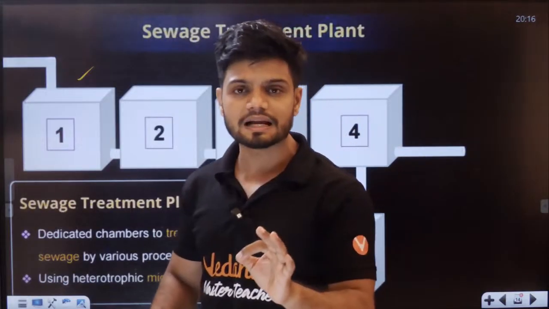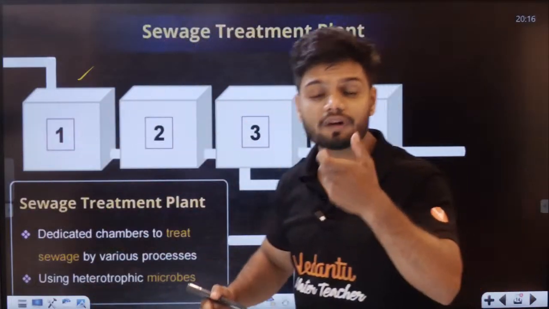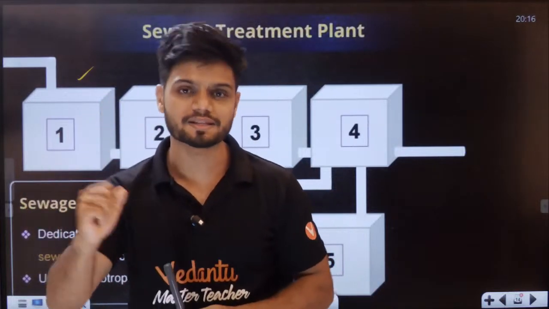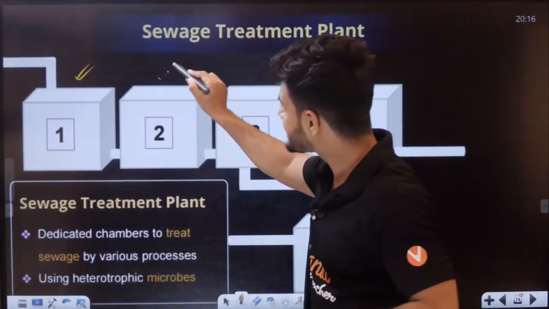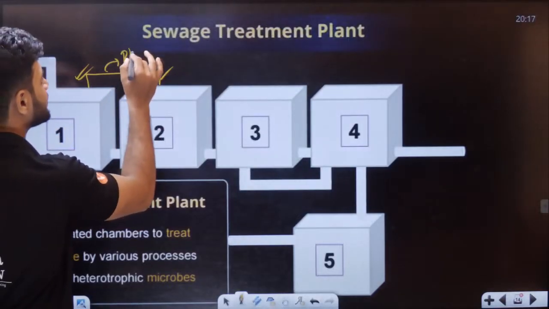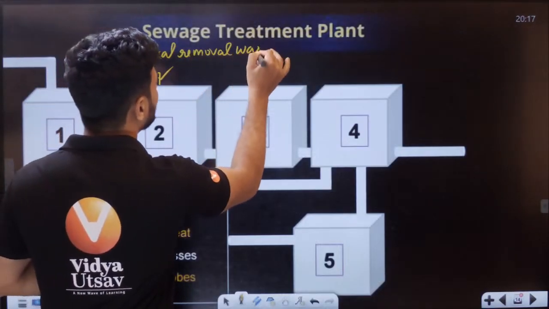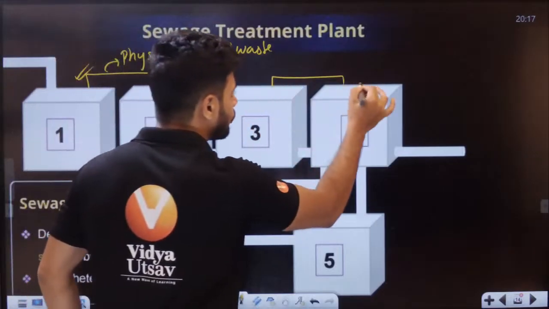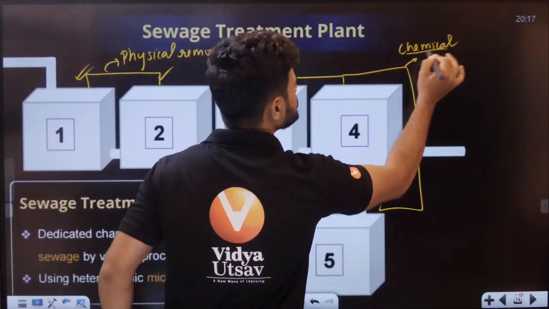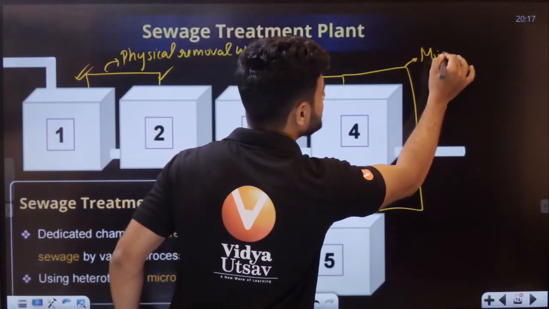Before we start the first chamber, you need to realize these chambers are divided into 2 categories. The first category is called physical removal of waste, in the first chamber and the second chamber. And 3, 4 and 5 are chemical. We use chemicals here, or in this case, apart from chemicals, we actually use microbes here.